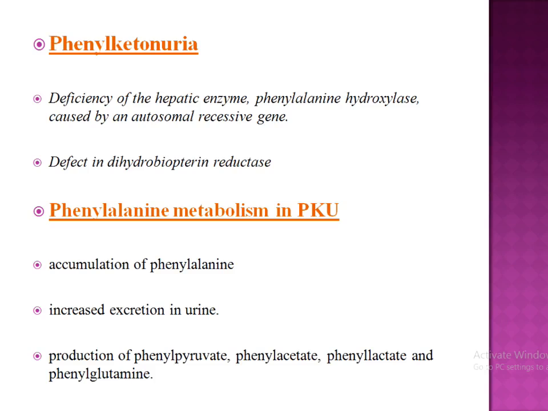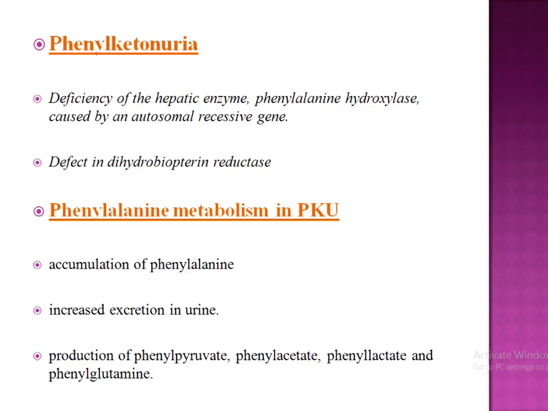Phenylalanine metabolism in PKU. There is accumulation of phenylalanine, that means more phenylalanine is present in tissues and blood. This results in increased excretion in urine.